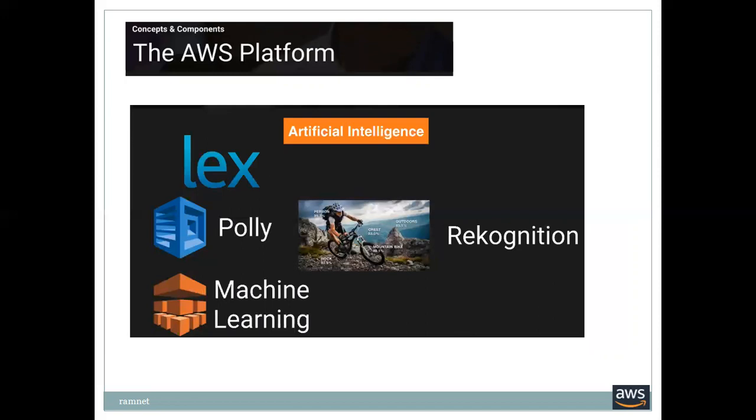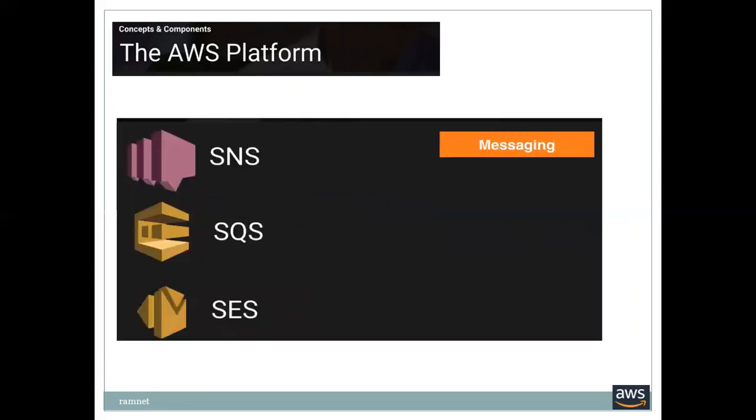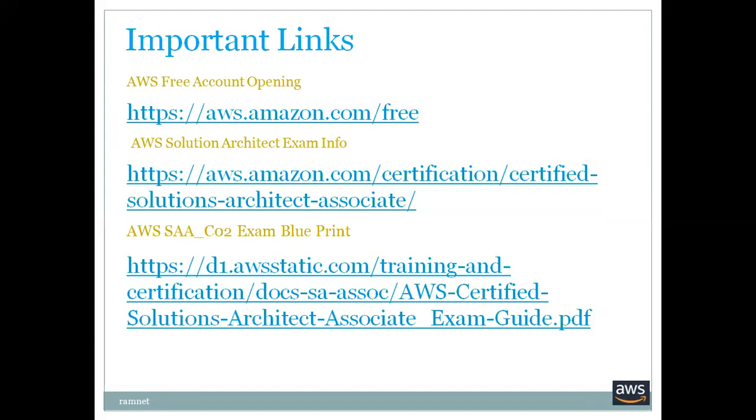Who is working on artificial intelligence? I don't know. Lex, Polly, machine learning, Rekognition. So many other things also came in artificial intelligence. This is messaging. We'll see that SNS is Simple Notification Service, SQS is Simple Queue Service, SES is Simple Email Service. Instead of creating a group, we can even create Simple Email Service for this. If you'd like to notify some people, your manager, your team people, we can create SNS topics and do all these things.